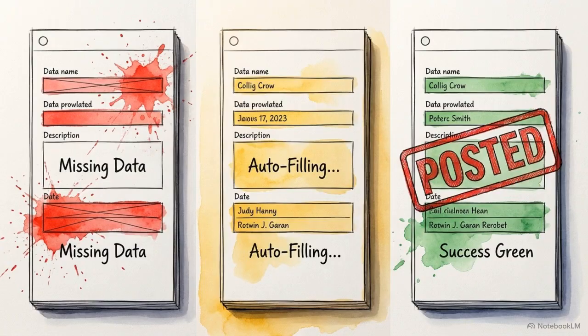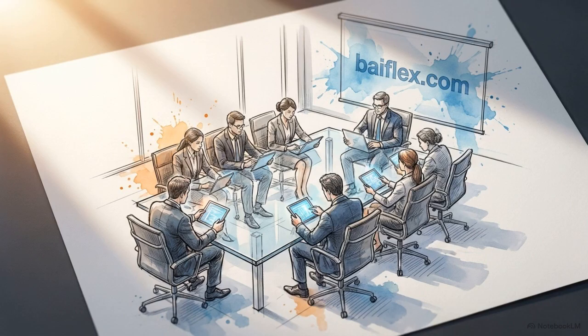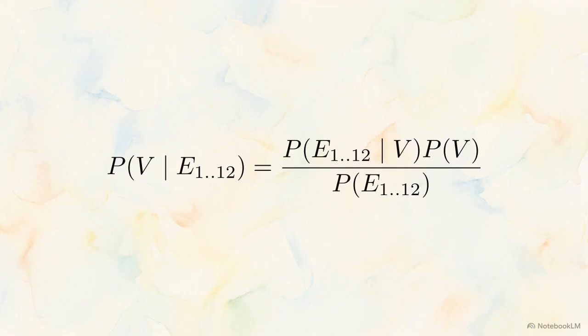The technical objective is never a binary match. The objective is to progressively reduce uncertainty until the confidence score safely permits automated posting. Business AI application platforms like Bayflex.com execute complex mathematical friction at scale, shifting operations from repetitive manual execution to intelligent automated orchestration. For every single invoice discrepancy, the platform calculates this comprehensive formula.